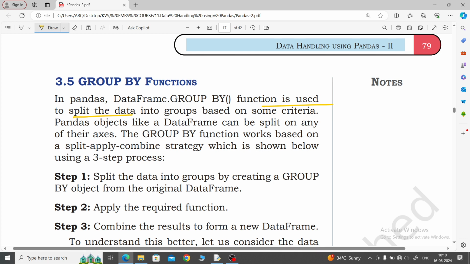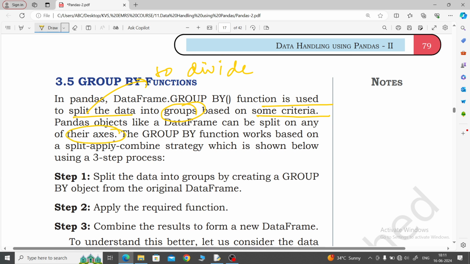Tell me, children. Split means to divide. Divide the data into groups based on some criteria. It means similar data, similar columns or rows, will be taken as a group. Pandas objects like a data frame can be split on any of their axes.